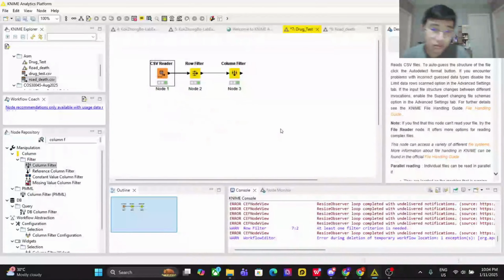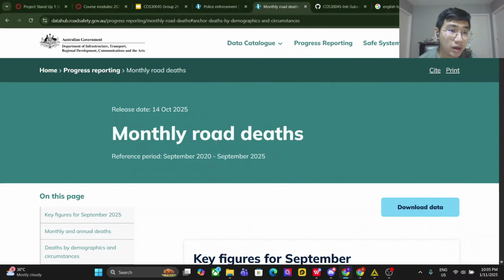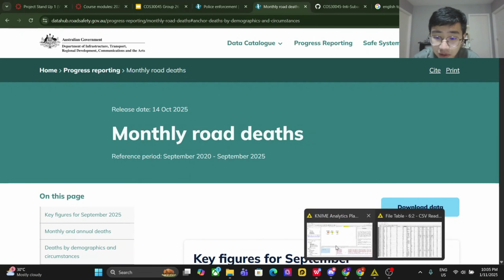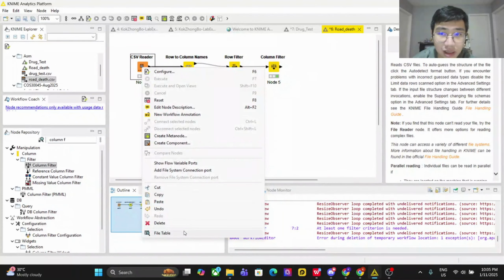So the second dataset is the road death dataset. It's also from the Australian Government Data Hub, but another topic, monthly road death. This road death dataset is about the amount of death in different states.